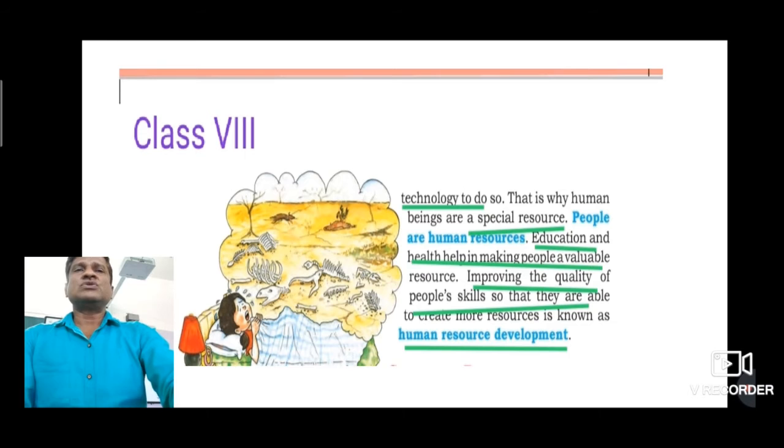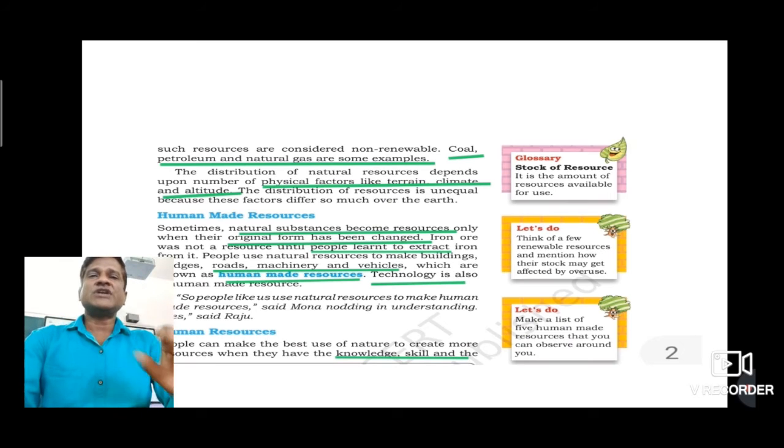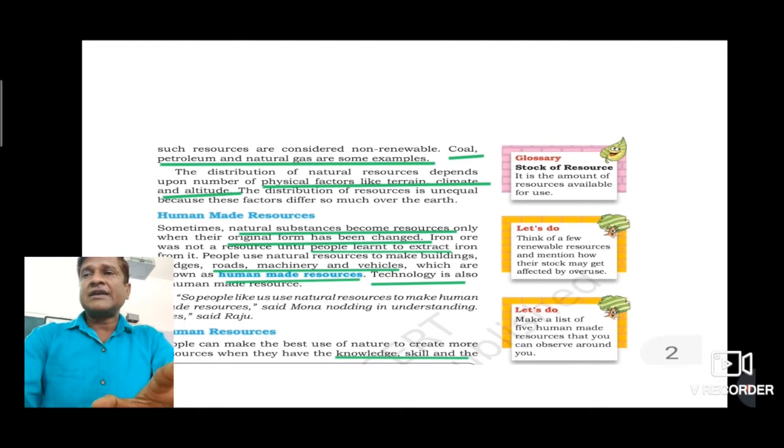Okay, so the major differences between these resources are that ubiquitous resources are available or found everywhere, like the air we breathe. This is a good example of ubiquitous resources. And if we talk about resources which are available in some specific area, like copper and iron, these are called localized resources.